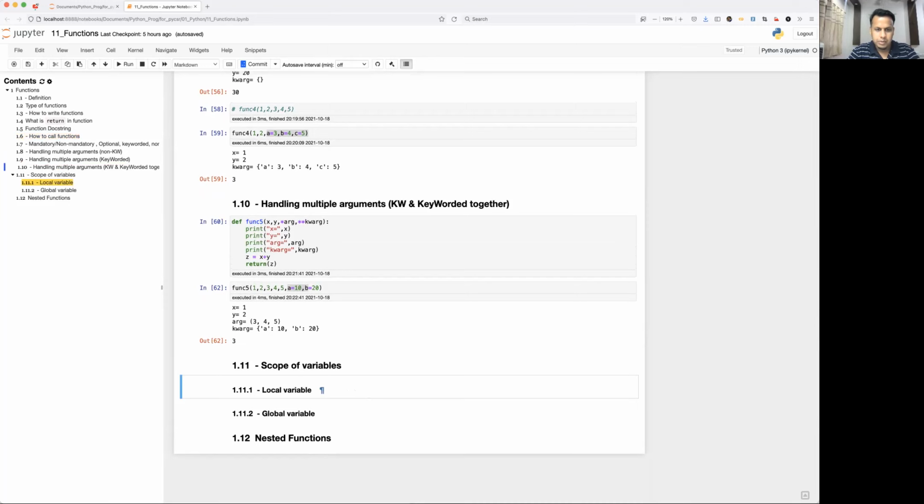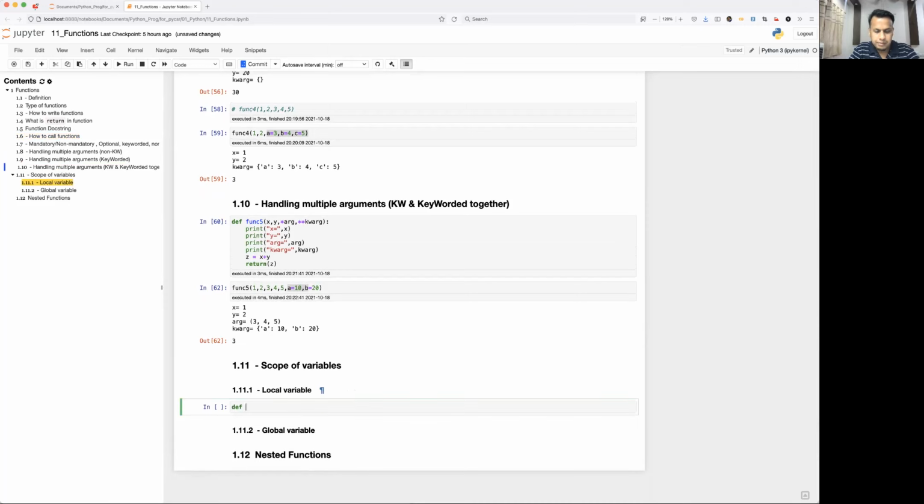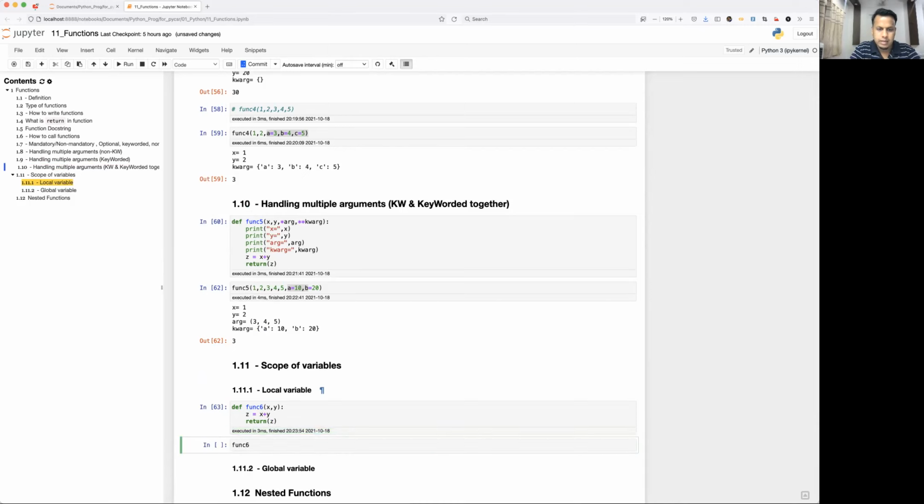So let me just show you. def func6, x comma y, one simple example, and z equal to x plus y. Return z. Now after the definition we are going to call it, so func6, pass some values, 10 and 20.